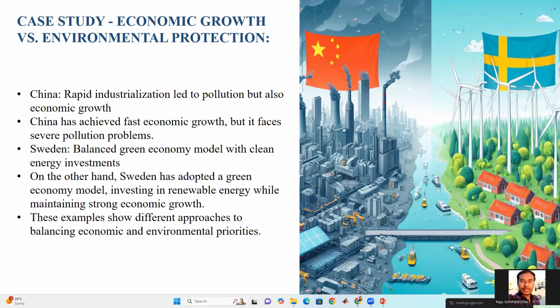On the other hand, Sweden has balanced a green economy model with clean energy systems. In these two examples, we can see that China has more economic growth but less environmental protection. But Sweden adopted a green economy model that involves renewable energy. With this, it has a balance between economic growth as well as environmental protection. Next slide.